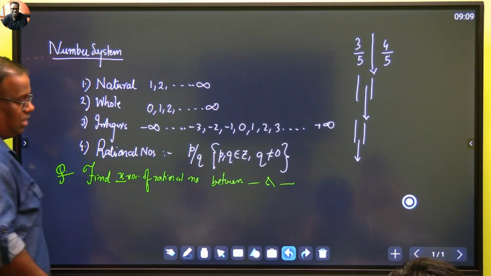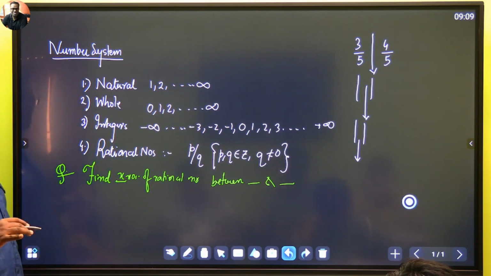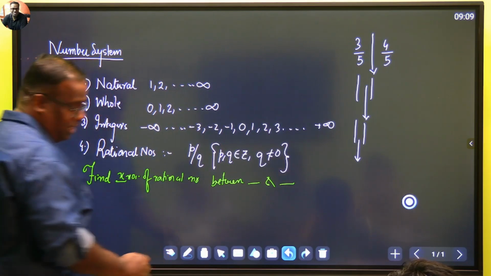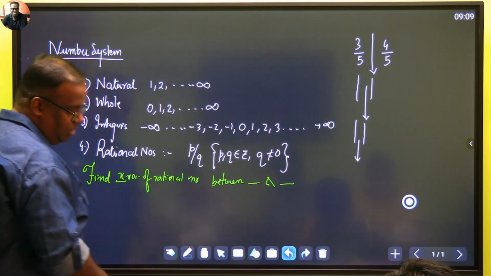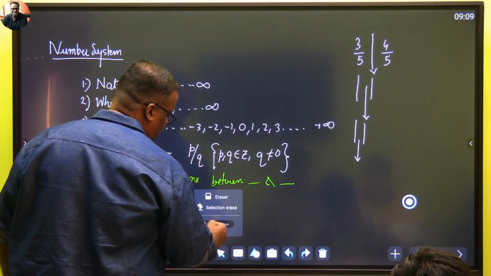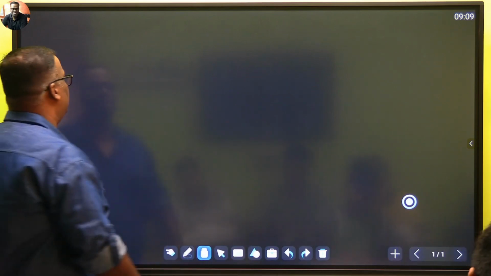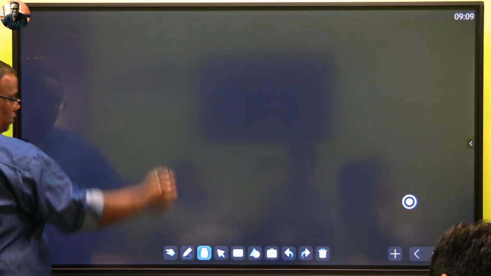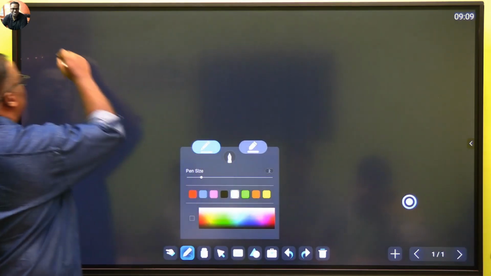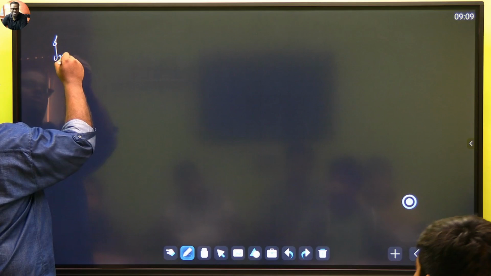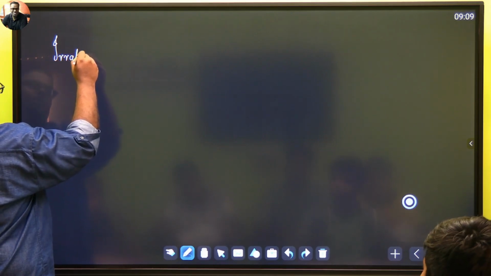Tell me बच्चा, till here anyone has any doubt in this chapter? No, very good. क्या हम आगे बढ़ सकते हैं? Can we go ahead? Okay, चलते हैं आगे on this chapter, and our next topic is the topic of discussion, which is यहाँ से importance शुरू हो जाता है chapter का, irrational numbers.